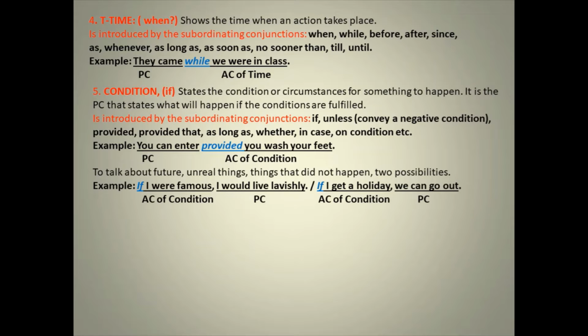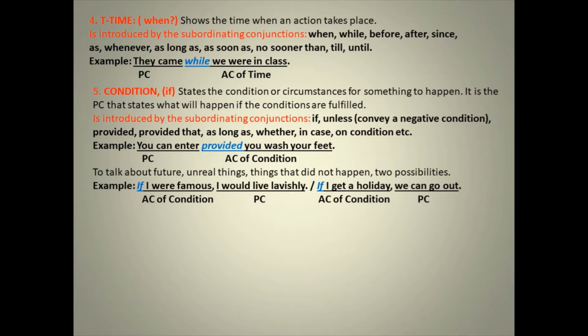Okay. To talk about the future, unreal things that did not happen, two possibilities. Now these are some of the usages of the adverb clause of condition, when we talk about the future or when we talk about unreal things that did not happen but we presume, or two possibilities, then we do use the condition clause. Okay.